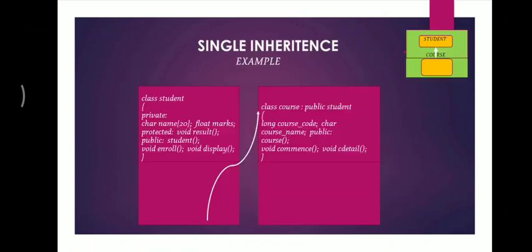We have an example also here. See this. In this, the class student has private data members of name, of characters, float marks, protected void results, public student. We have different member functions and data members, and class course is inheriting class student in the public mode, and this is the single inheritance. We have a single base class and a single derived class. This is the simplest form of inheritance.